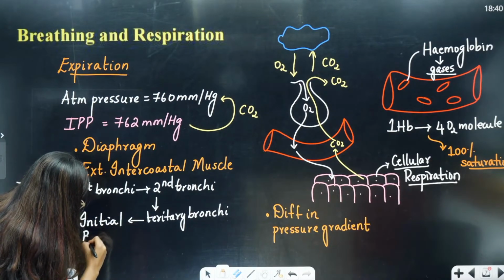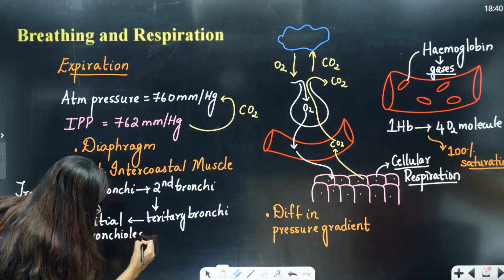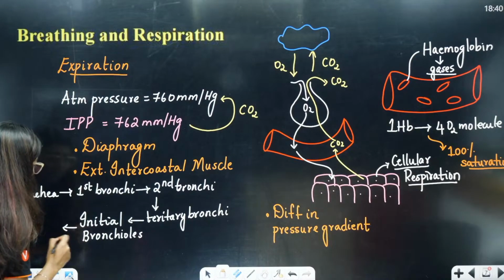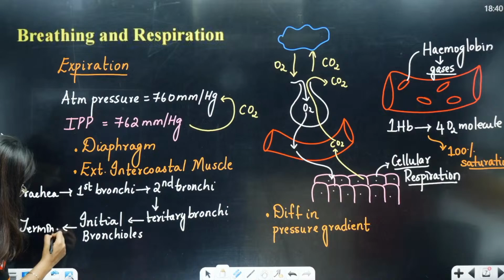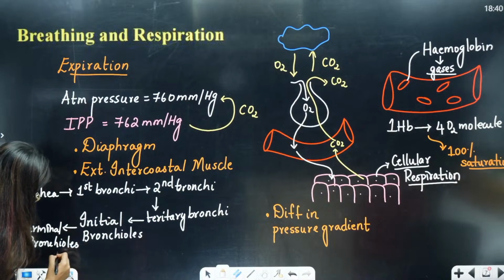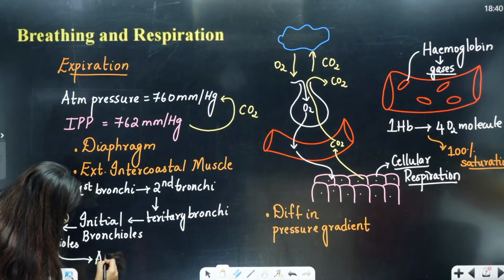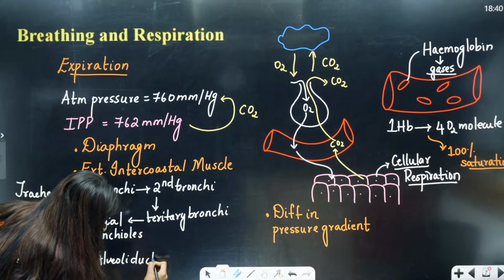initial bronchioles, terminal bronchioles, alveolar duct and alveoli.